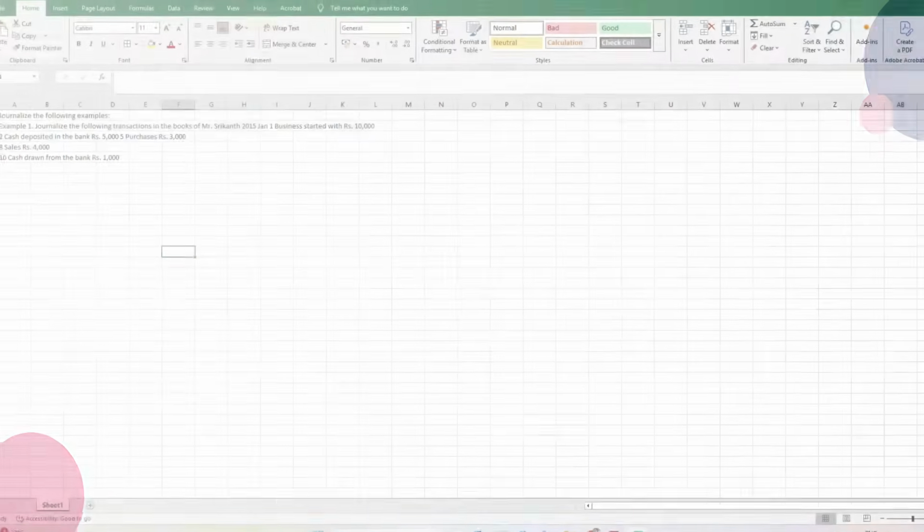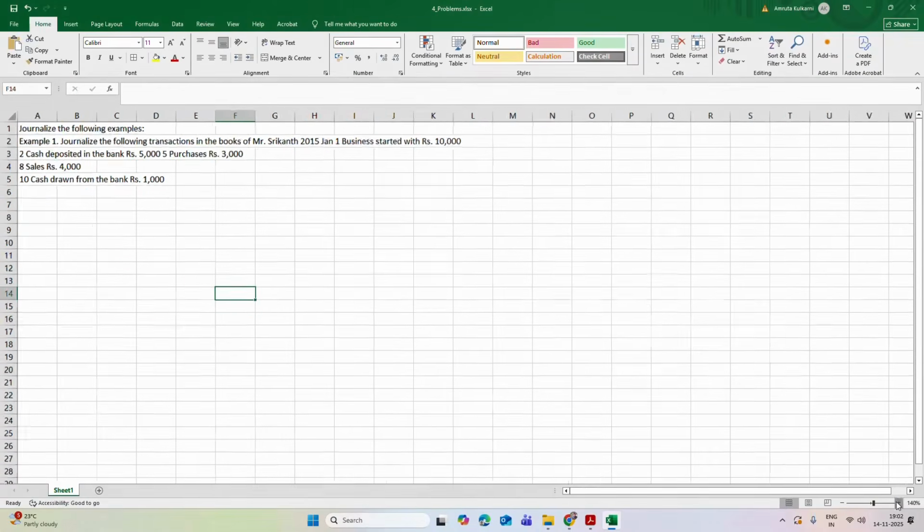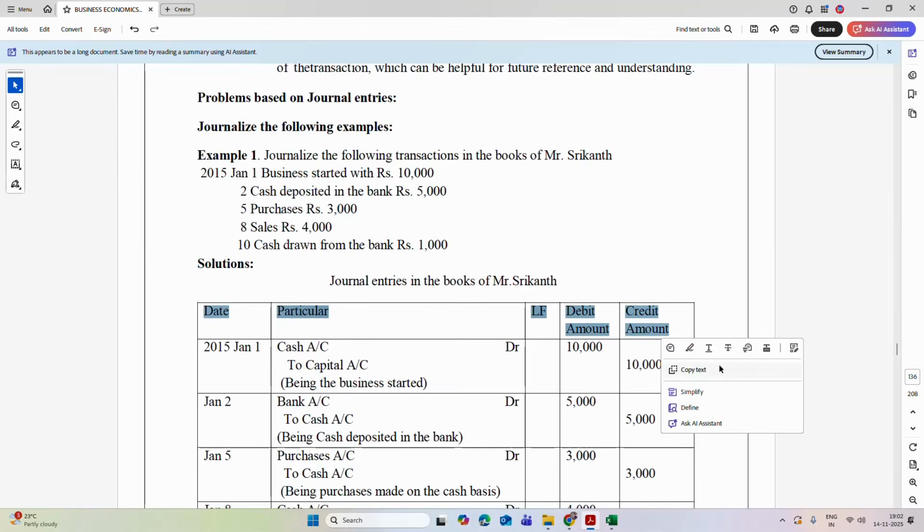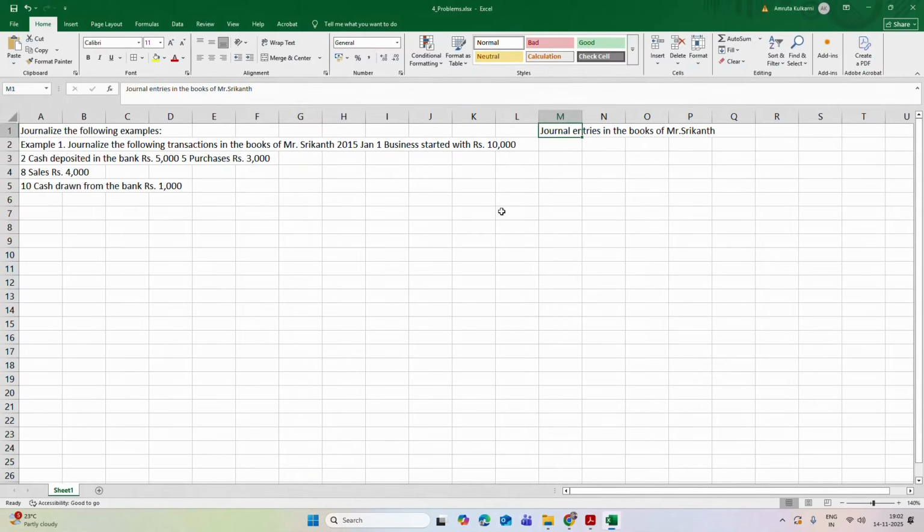Now there is the first example, and we'll try to solve it. The first example asks us to journalize the following transactions. So let's prepare a journal. First of all, we'll give a heading. We'll prepare a table with 5 columns. The first column is date.